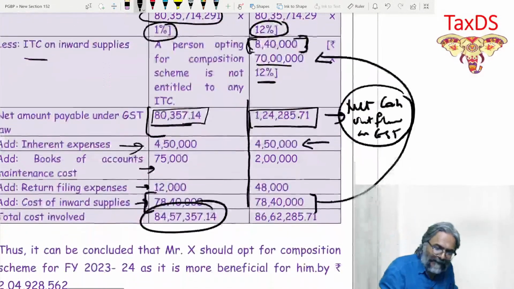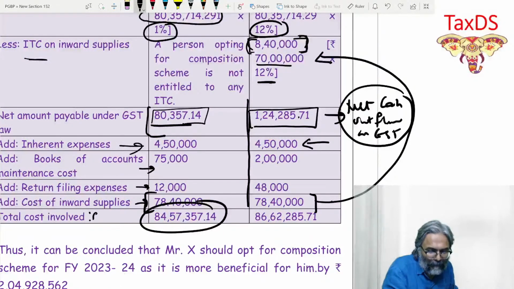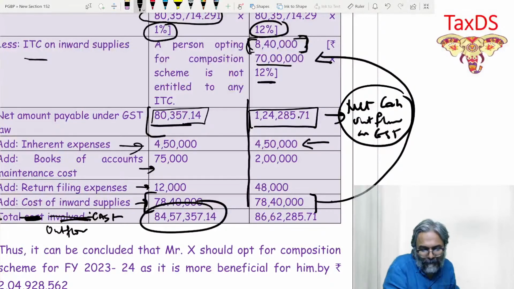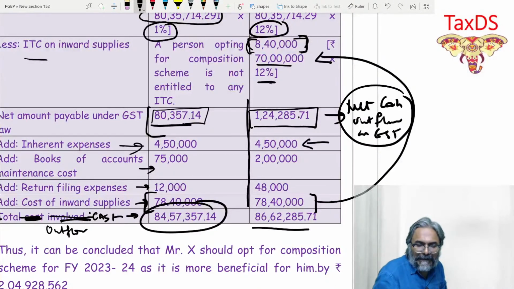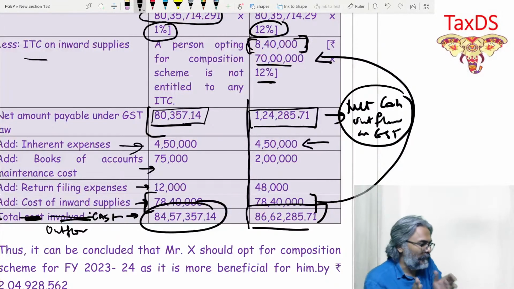So therefore, my cash outflow, the total cost involved, or may I say, this cost is actually primarily creating that confusion. The cash outflow primarily in this particular context is 8457 in this and 8621. I think this is correct. The decision making is based on the cash outflows. I hope that every one of you is now clear with this one. All of you.